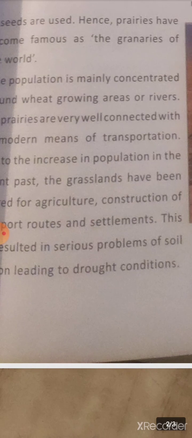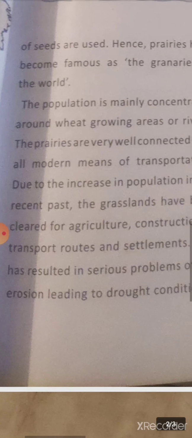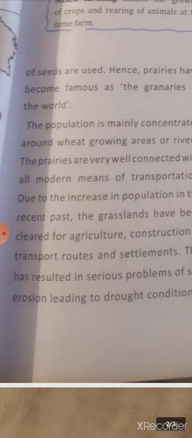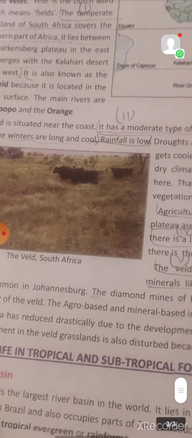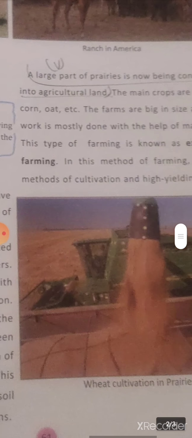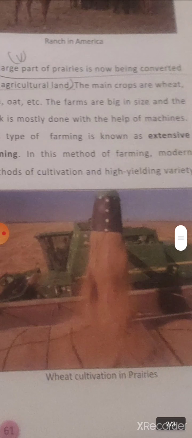Drought means when there is no water available, the area will have a drought-like situation because of scarcity of water. There is an increase in the population around prairie grasslands. Next, you can see in the picture, class, how the wheat cultivation is done in prairies.